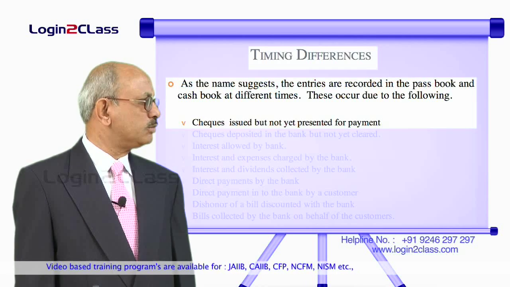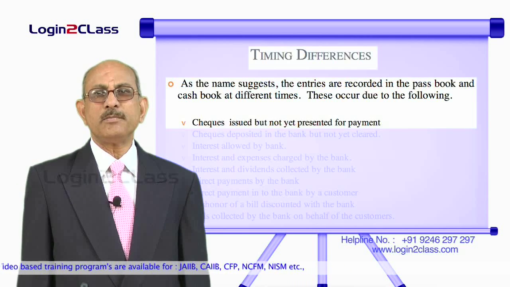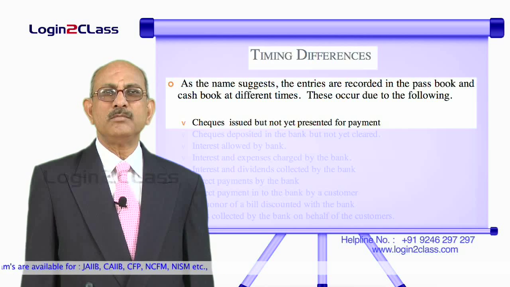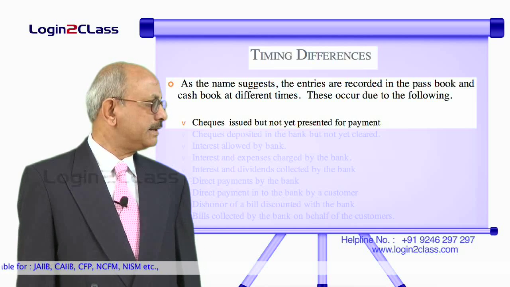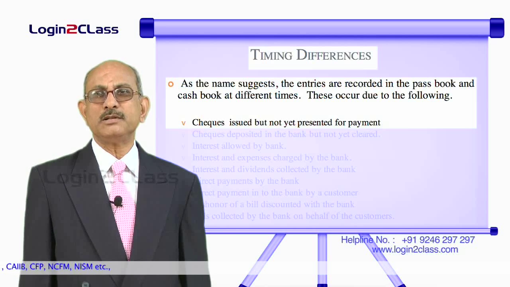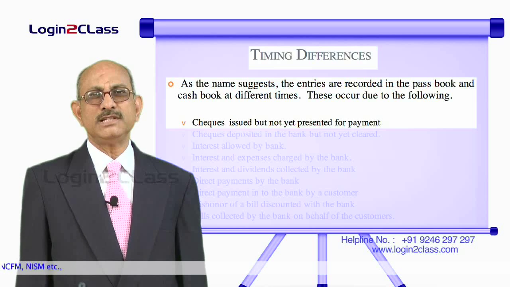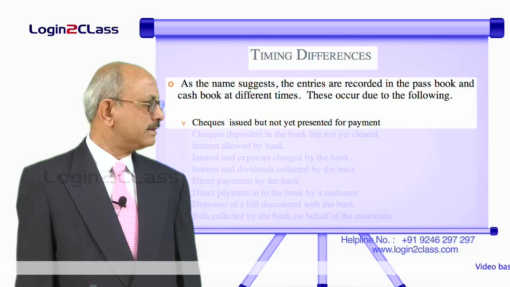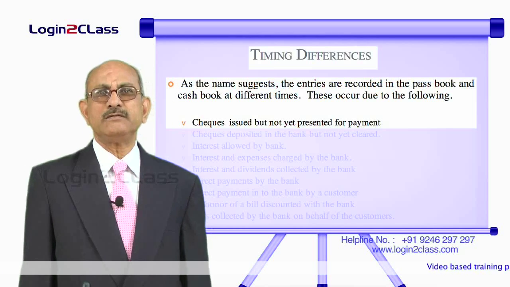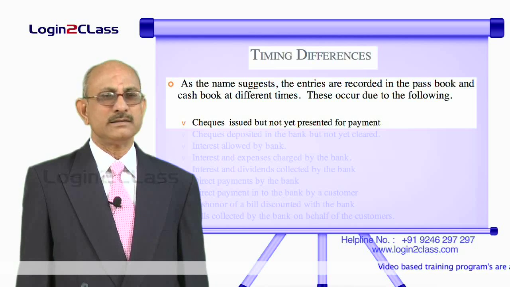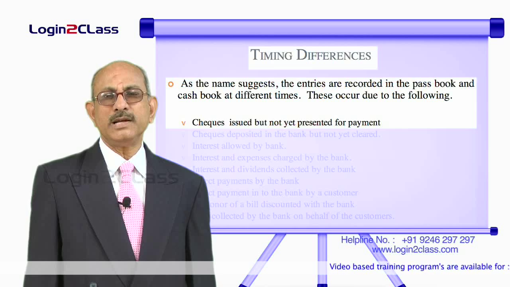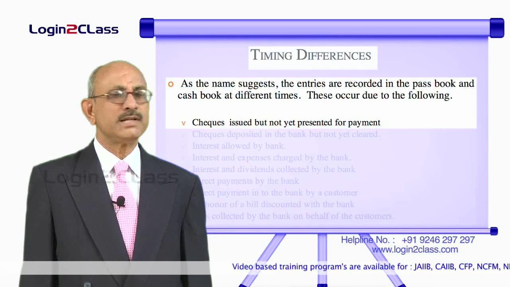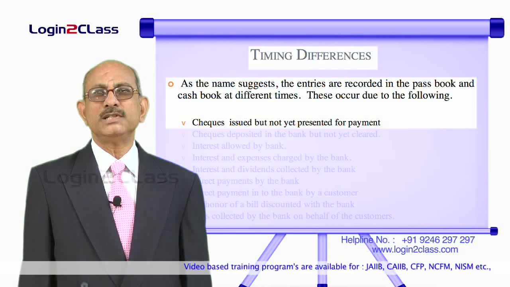One is checks issued but not yet presented for payment. So what happens here, whenever checks are issued by the entity, the entity credits the amount in its cash book. That means the bank account is credited by the entity as soon as the check is issued. But the bank will debit the customer's account only when the check is presented for payment. A check could take 10 days before it is actually presented, or it could be any number of days. There is always a time lag between the date of issue of the check and the actual realization of the check by the person to whom the check has been issued.